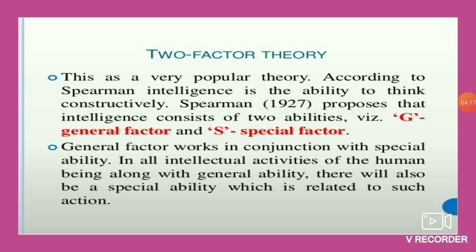The general factor includes the mental operations or mental processes that are required in performing all the tasks. So he says that we have a general set of abilities which is required for performing all the tasks. And along with this general factor, he says that there are specific abilities also. For example, you must have seen that there are excellent singers, dancers, scientists. All these have the specific abilities which allow them to perform excellently in their respective field.